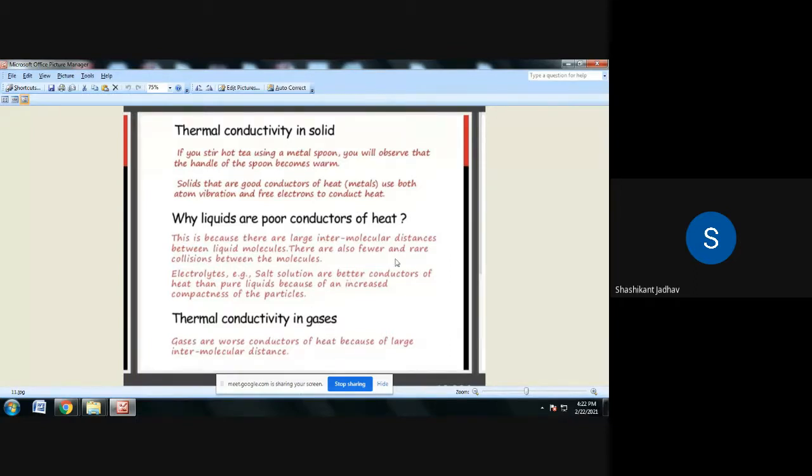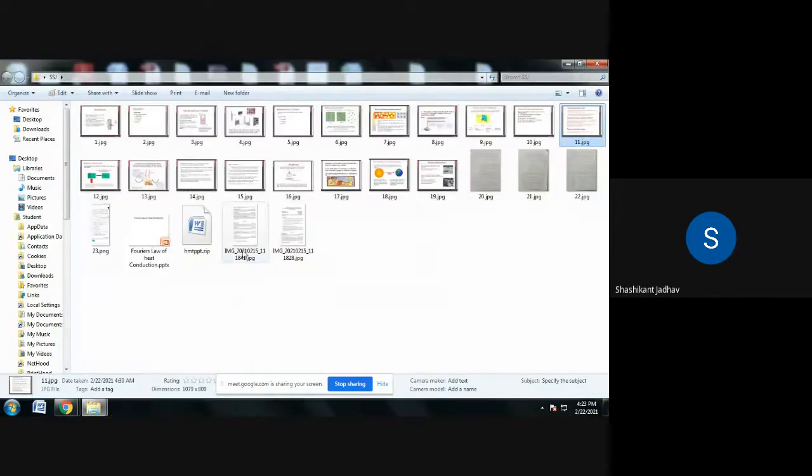So this is about the thermal conductivity of solids, liquids, and gases. From this concept we have to understand that the thermal conductivity of solids is greater than the thermal conductivity of liquids, which is greater than the thermal conductivity of gases. So this is about thermal conductivity.